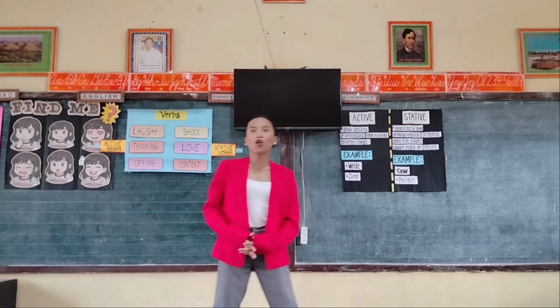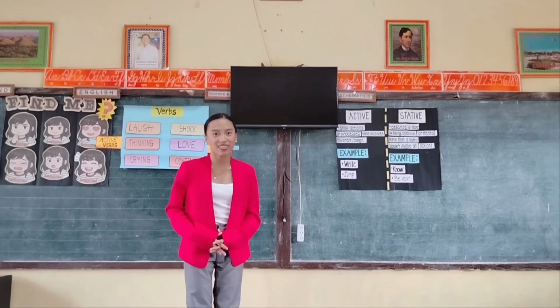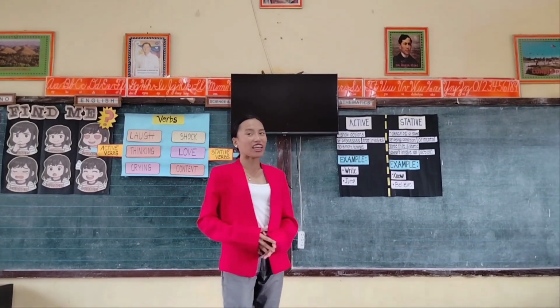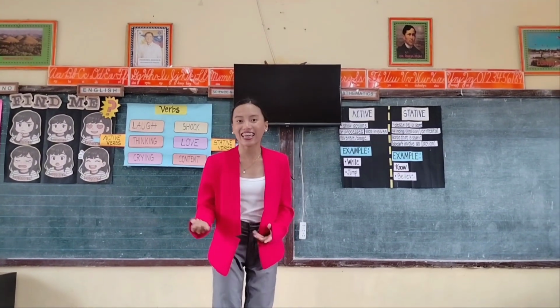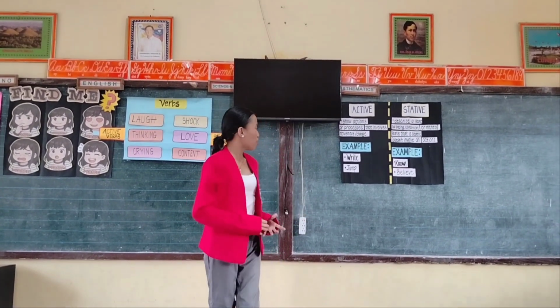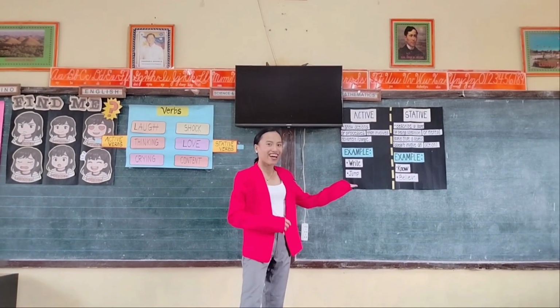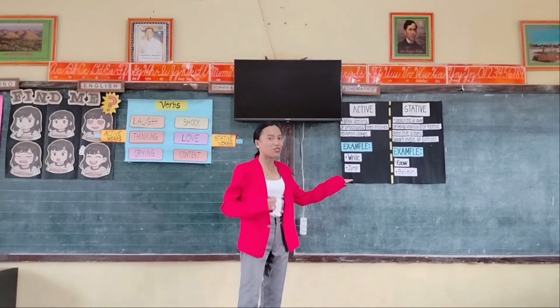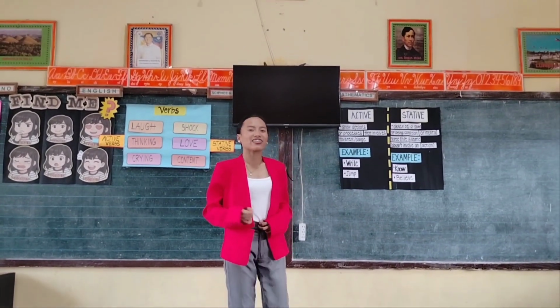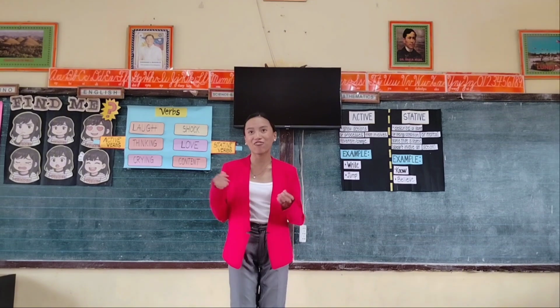An active verb shows action or processes that involve movement or change. It is an action that we can see and physically observe. For example, the word write. Now let's make it into a sentence using an active verb. Write. She writes in her journal every night.